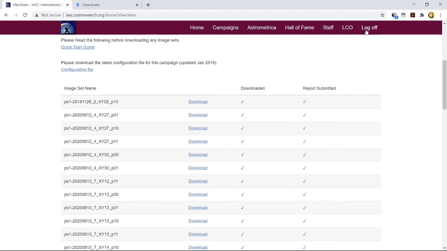But the only rider, or the only caution that I would like to give you is, number one, the desktop or the laptop which you are using should be Windows operated. Number two, net connectivity should be present, because Astrometrica report generation will take place, and once the report is generated, you would preferably like to submit it immediately. So you will require real-time net connectivity also.